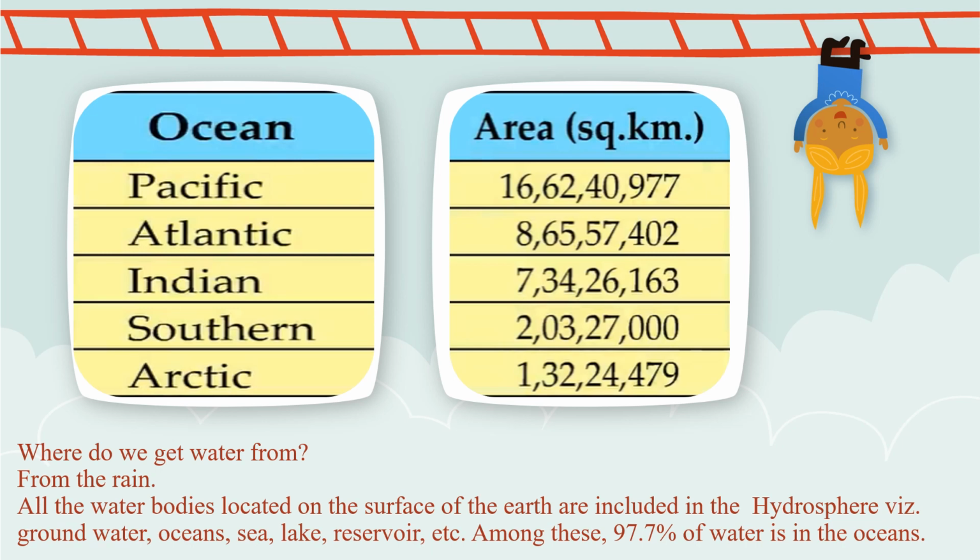Atlantic Ocean, 8 crores 65 lakhs 57,402. Indian Ocean, 7 crores 34 lakhs 26,163. Southern Ocean, 2 crores 3 lakhs 27,000 square kilometers. Arctic Ocean, 1 crore 32 lakhs 24,479 square kilometers.